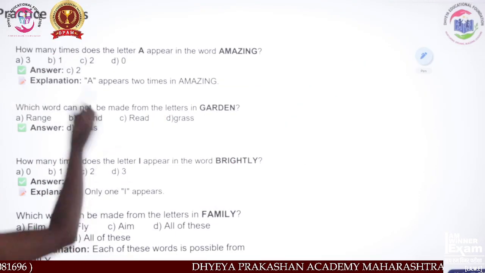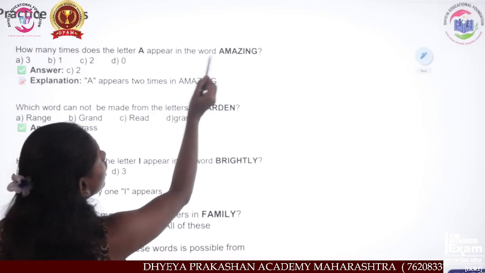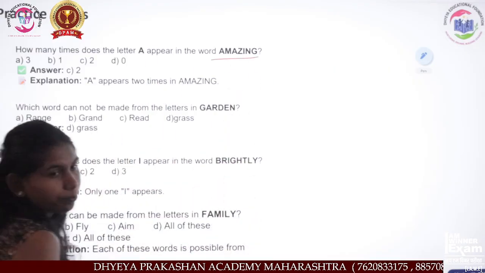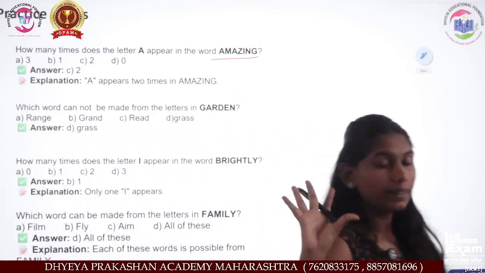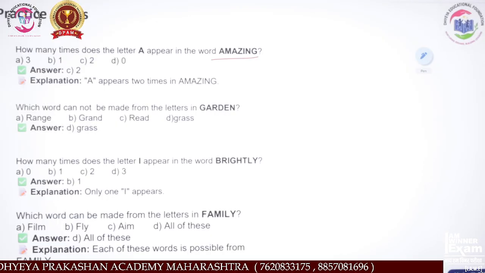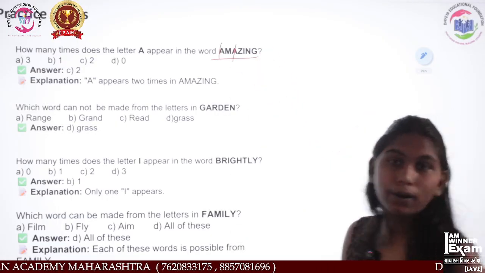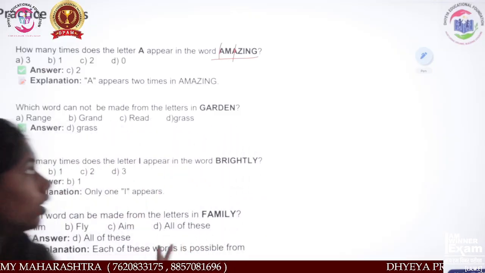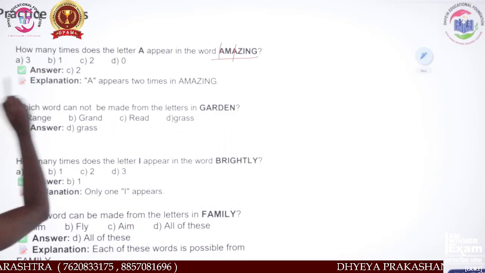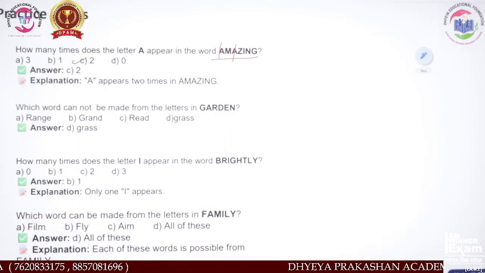Then next: how many times does the letter A appear in the word amazing? Now count the letter A in the word amazing. So you will get 1, 2. So there are 2 A's in the word amazing. So the correct option will be C, that is 2.